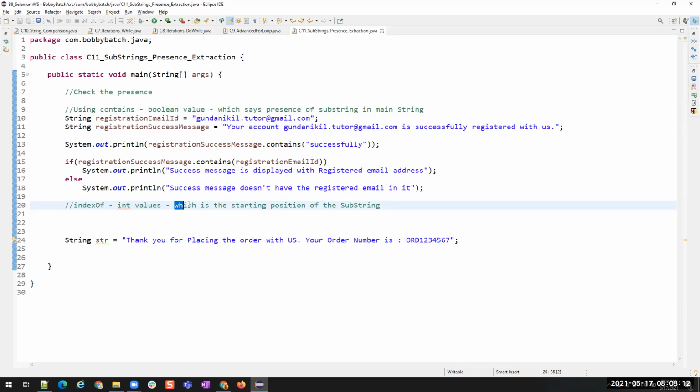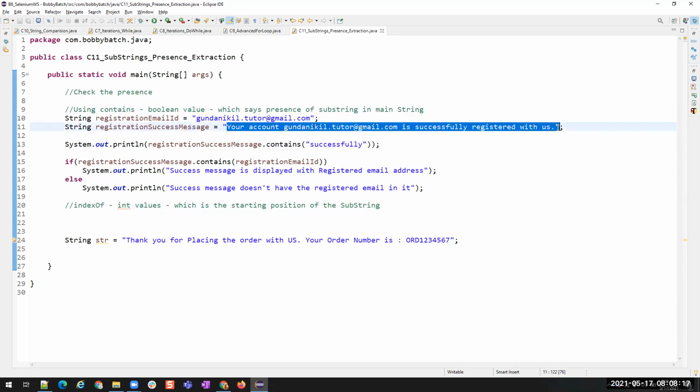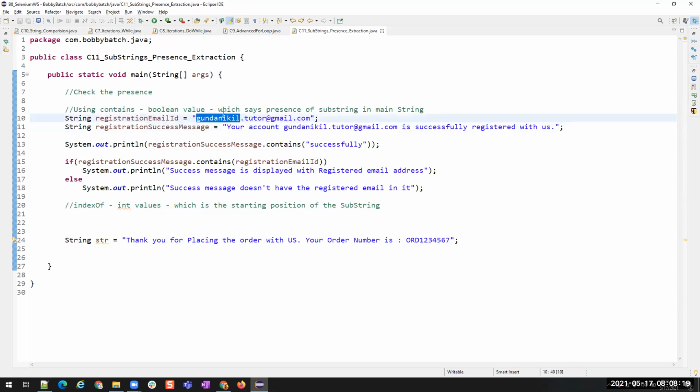But here it is going to return an integer value. What is that integer value? It is the starting position of the substring. So in this string, from where this gundanikhil.tutor@gmail.com is starting, 4, 5, 5 plus 5, 10, 12, 13. So the index will be 13, because indexing always starts from 0. So indexOf is going to return 13. Let me show you that.